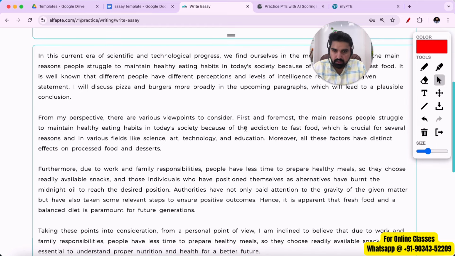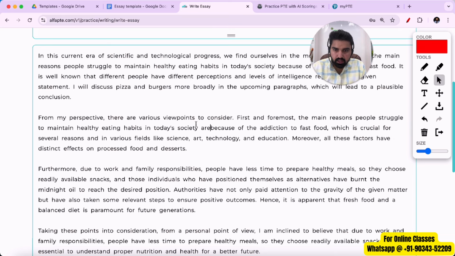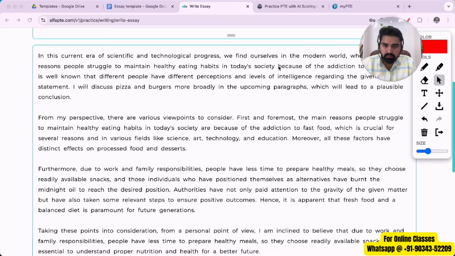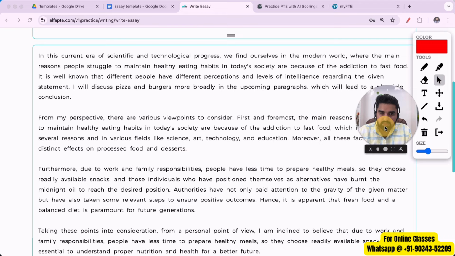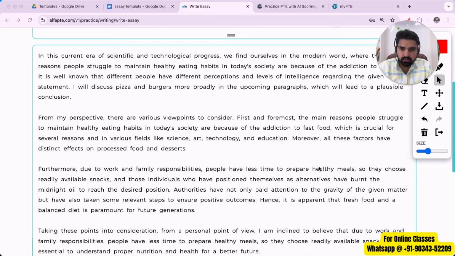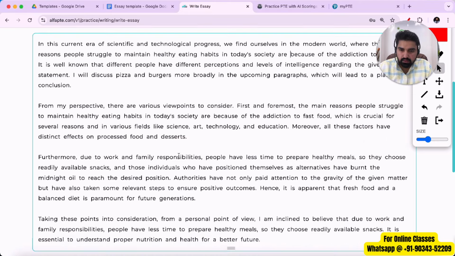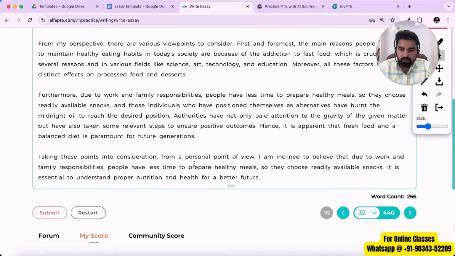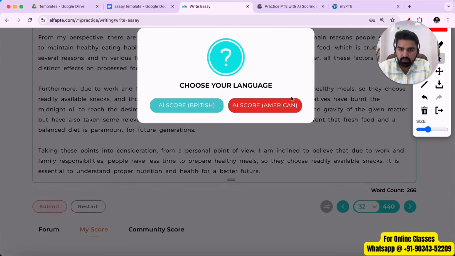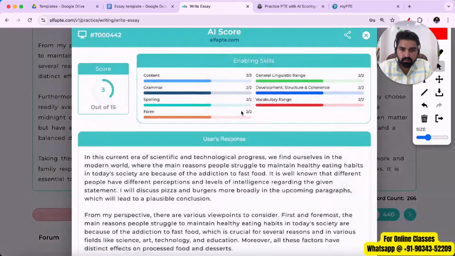Okay, I think there is a small error over here in this line. The main reason people struggle to maintain healthy eating habit in today's society is because the main reasons. So it will be are because, and over here as well I'll have to write are because of the addiction to fast food. I think now it is perfect. Rest of the spellings are all okay. Let me just submit it and I'll show you the result.